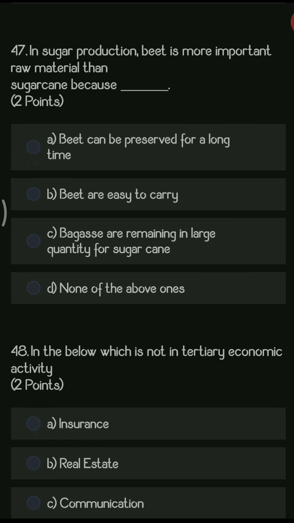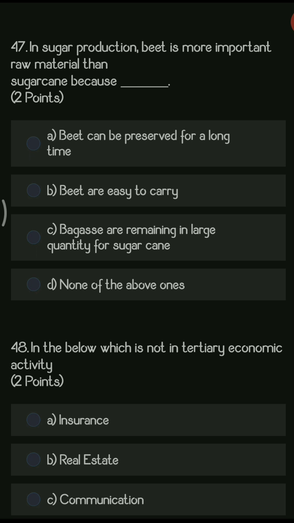Next question. In sugar production, beet is a more important raw material than sugarcane because. So the options are beet can be preserved for a longer time, beet is easy to carry, bagasse remains in large quantity for sugarcane, and none of the above. So the right answer is beet can be preserved for a longer time.